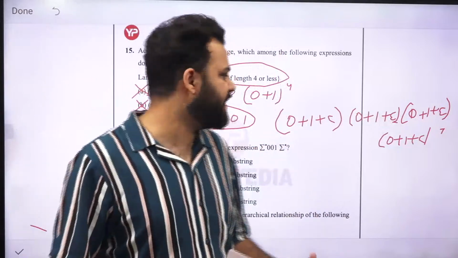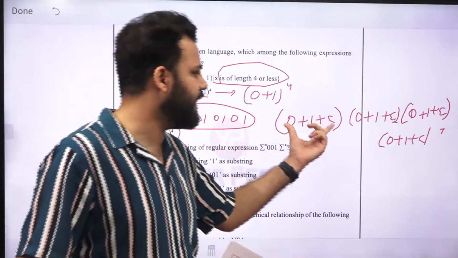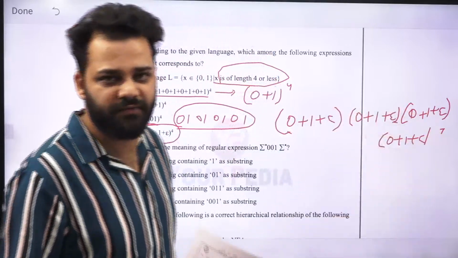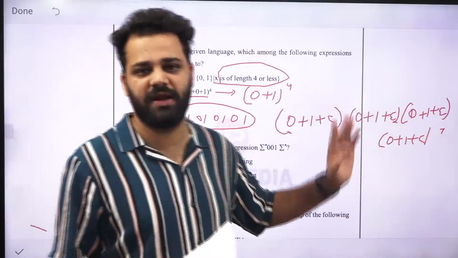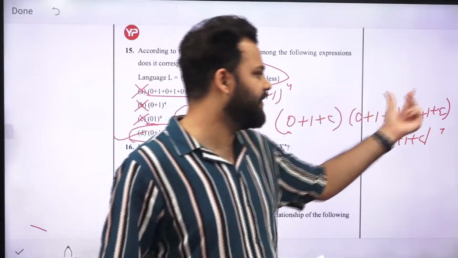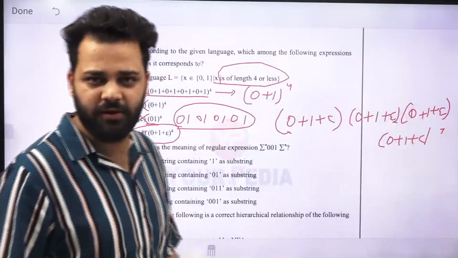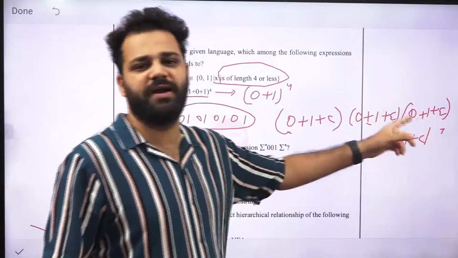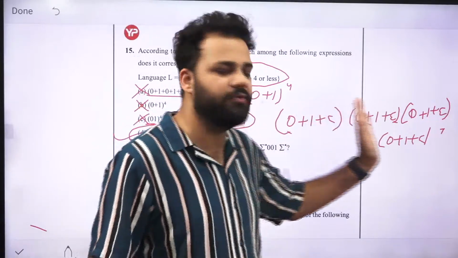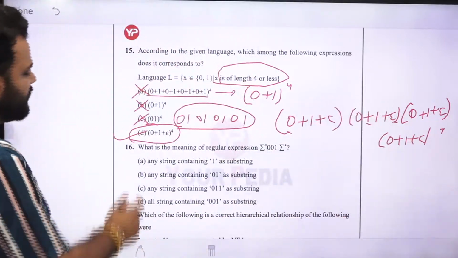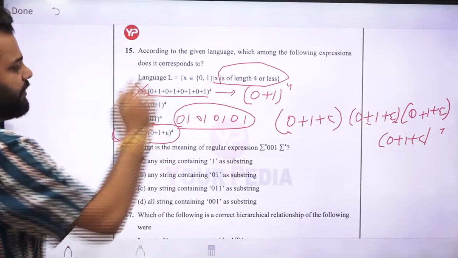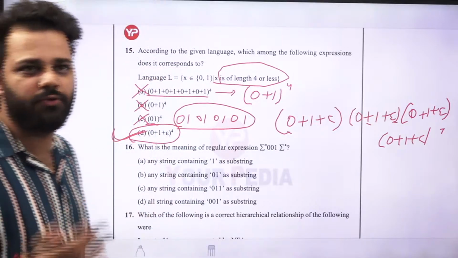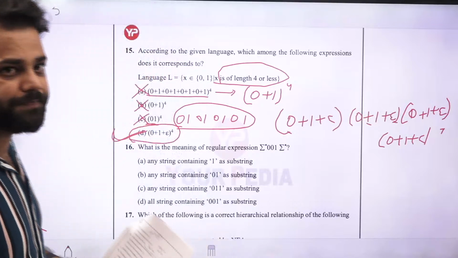Whenever you want to make a string of length 3, take epsilon from this, 0 or 1 from this, 0 or 1 from this, 0 or 1 from this. For length 1, epsilon, epsilon, epsilon, and 0 or 1, anything you can take. For length 2, take these two as epsilon and these two as 0, 1 and 0, 1. And for 4, everyone you will take 0, 1, 0, 1, 0, 1. So it is a shortcut way of writing length 0 up to length 4, which will include 0, 1, 2, 3 and 4.